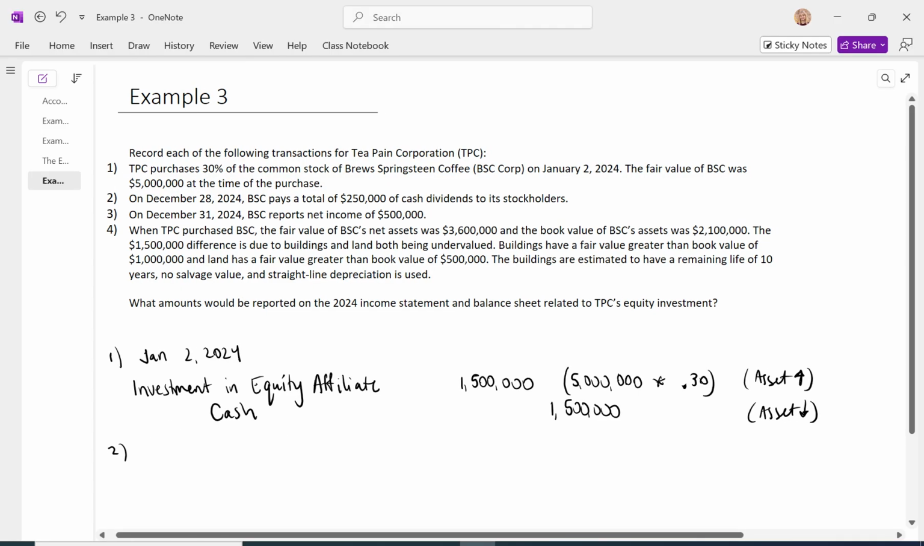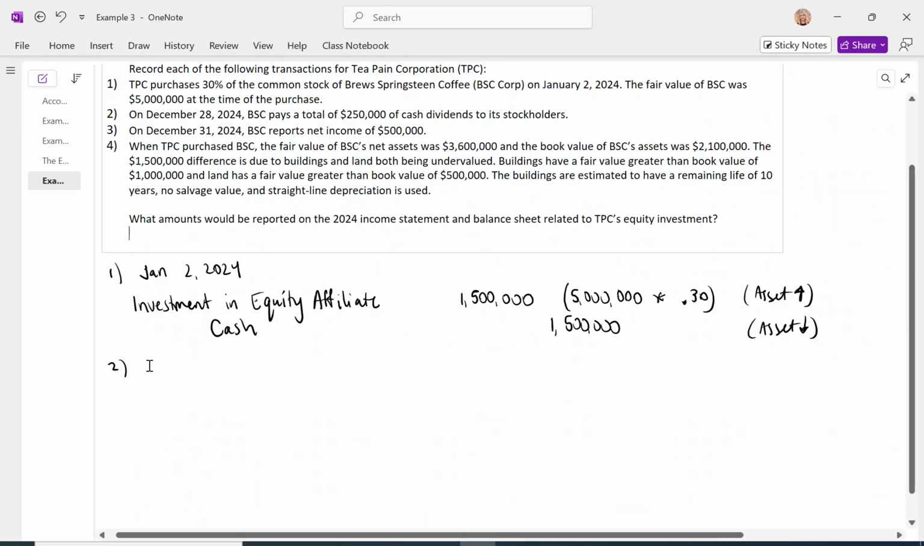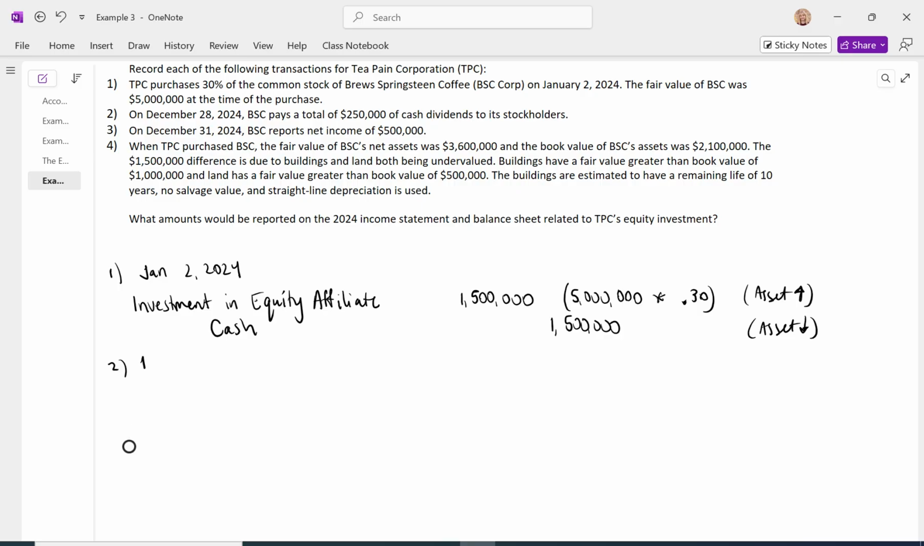Time passes towards the end of the year on December 28th. The investee, BSC, pays a total of $250,000 of cash to all of its stockholders. So TPC, the investor, the holder of this investment, has a 30% interest in the investee, so they're going to get 30% of the dividends. We're going to take the 250,000 times 30%. The amount of the dividends is 75,000. Okay, so the investor is going to receive cash, 75,000.